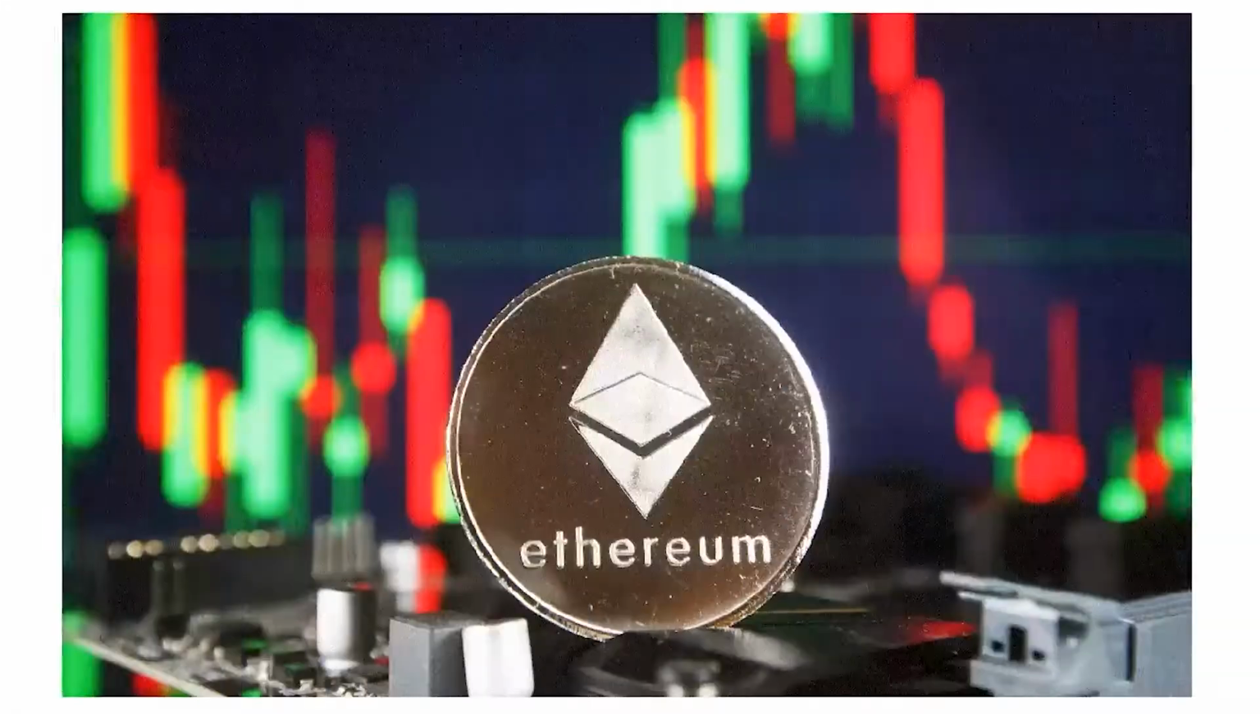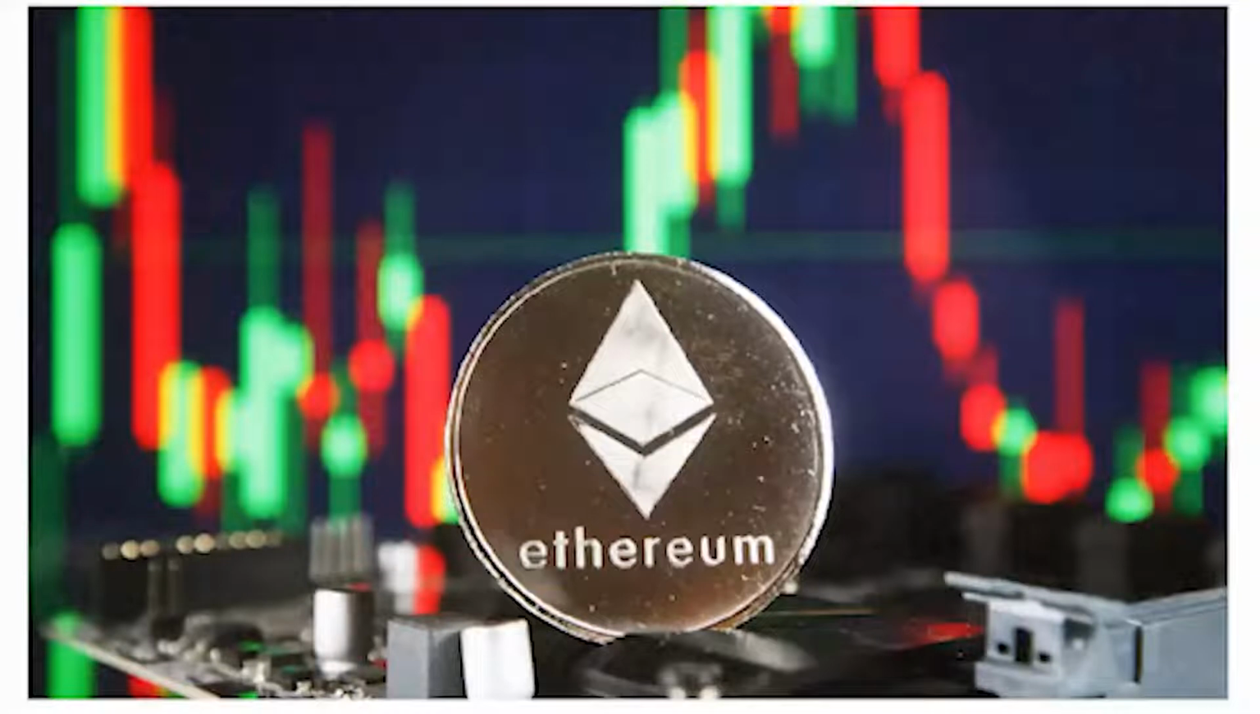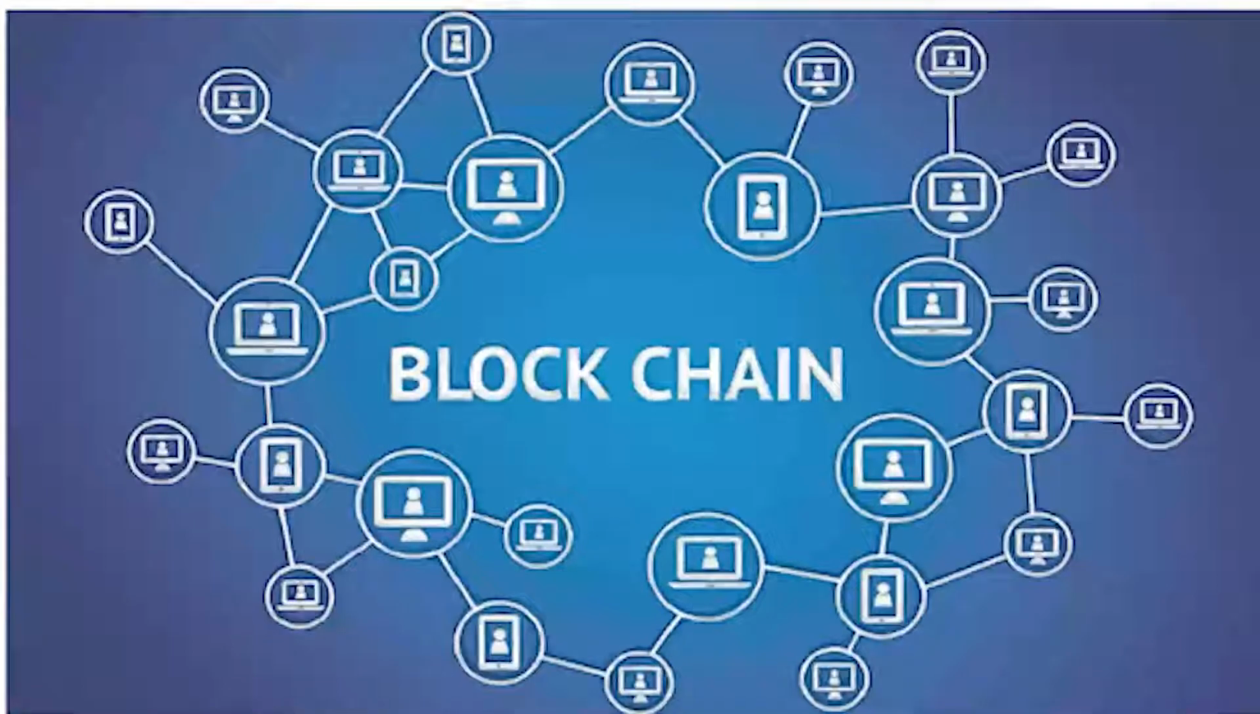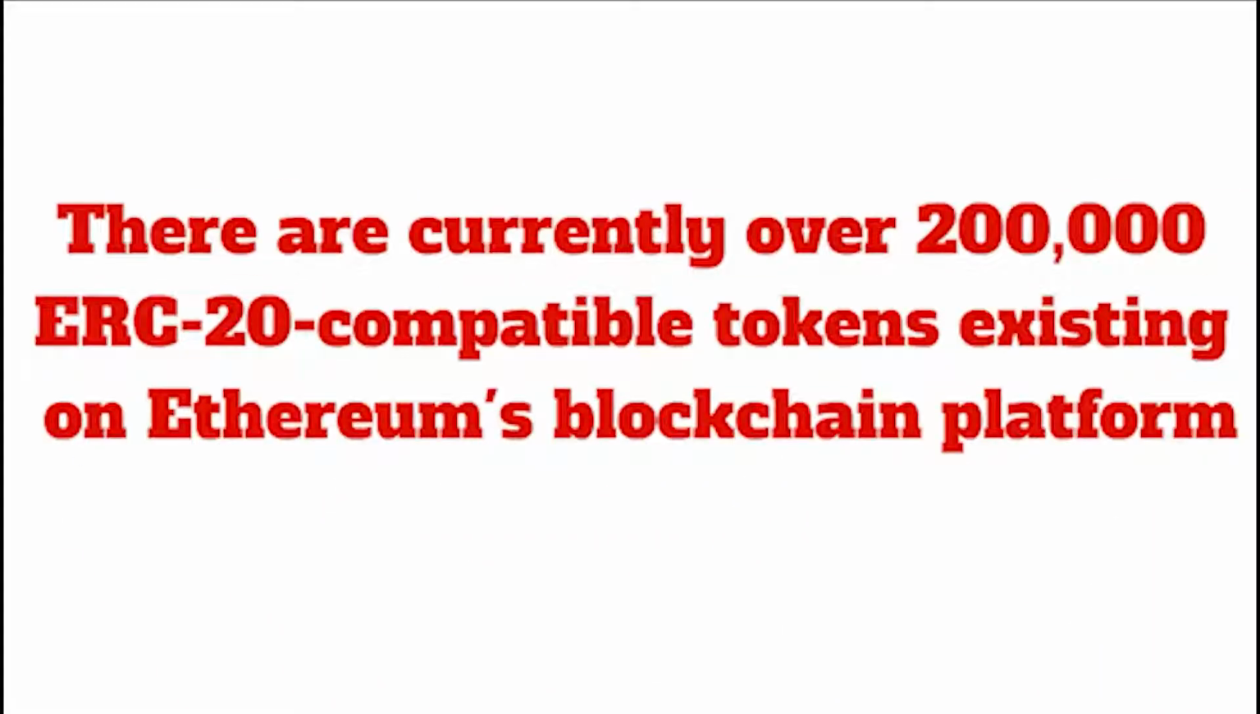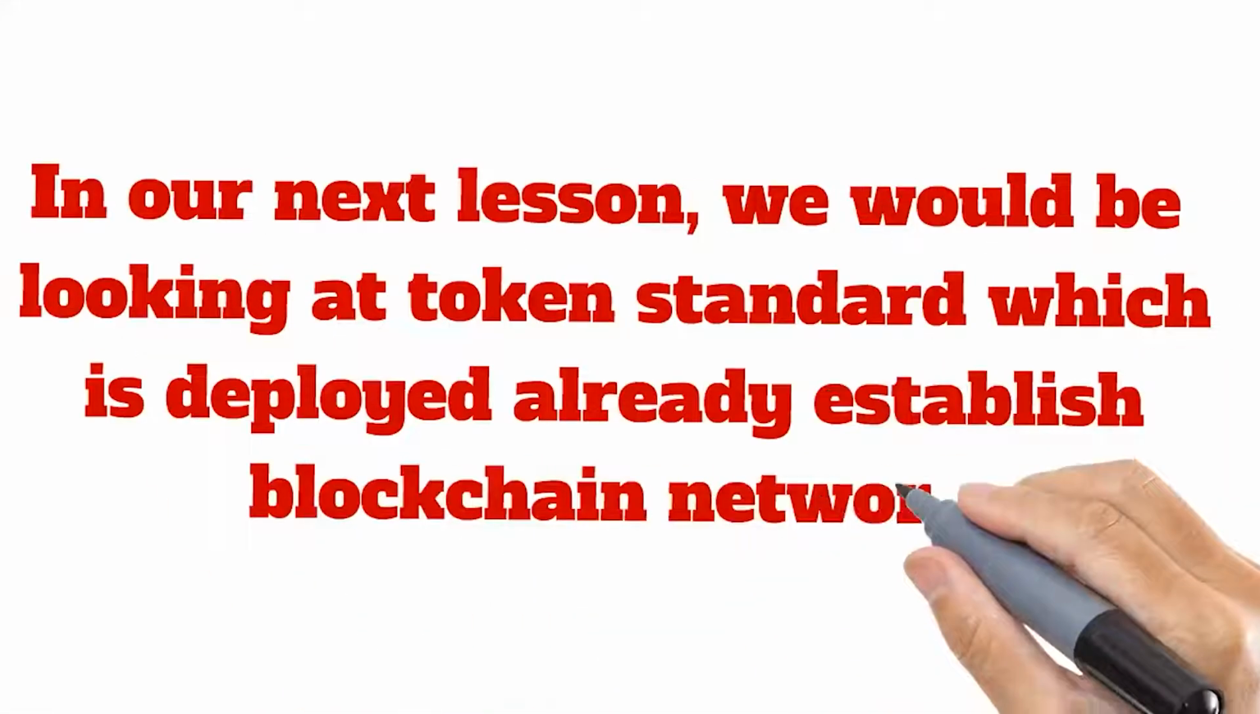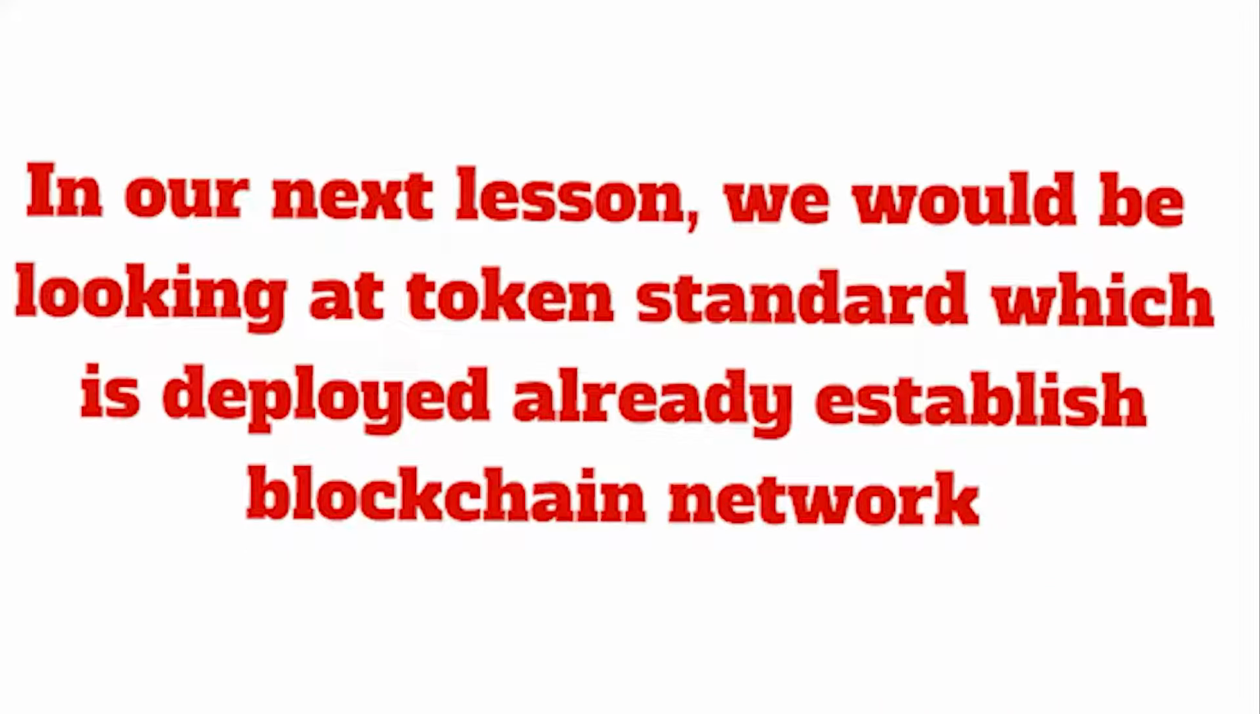And these are some of the basic ERC20 tokens which have been created on the Ethereum blockchain network using the ERC20 token standard, and there are currently over 200,000 ERC20 compatible tokens existing on the Ethereum blockchain platform. This is to show the massive rate at which tokens are currently being created. In our next lessons, we'll be looking at another token standard which is deployed on an already established blockchain network.